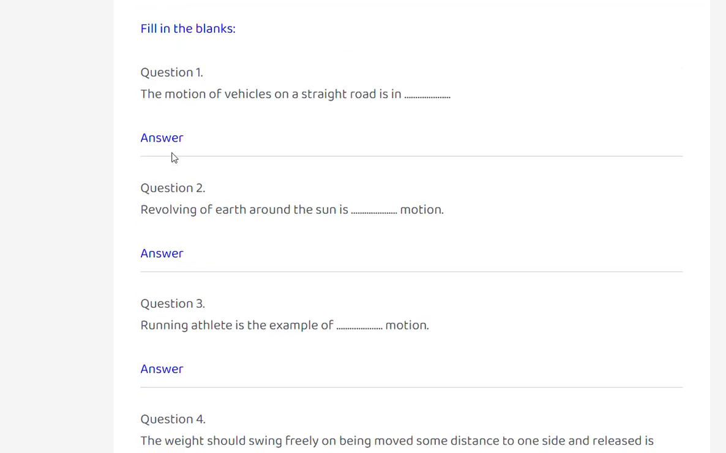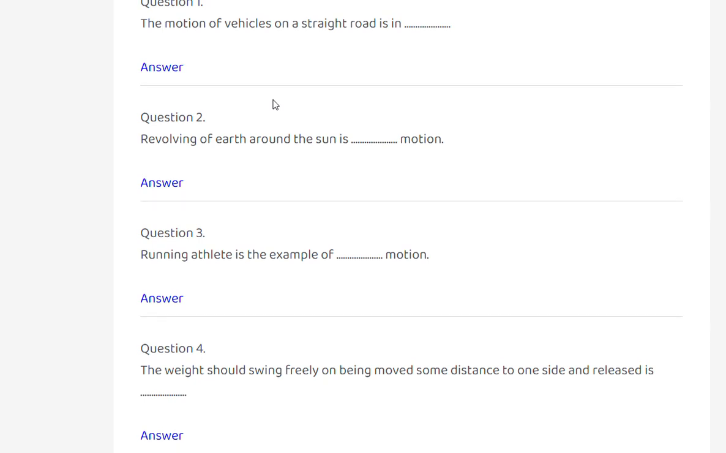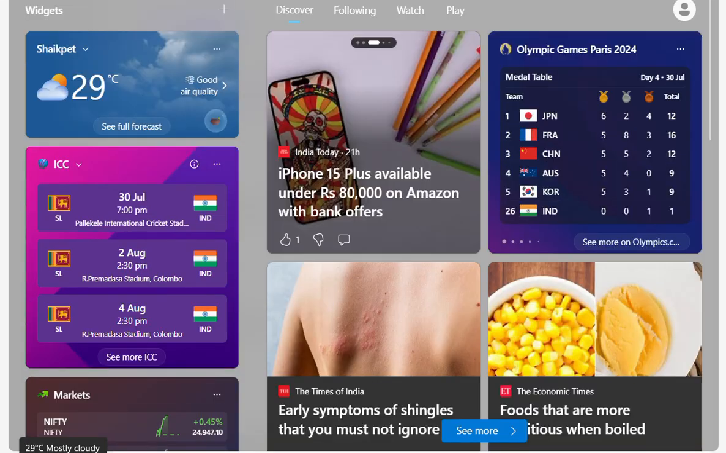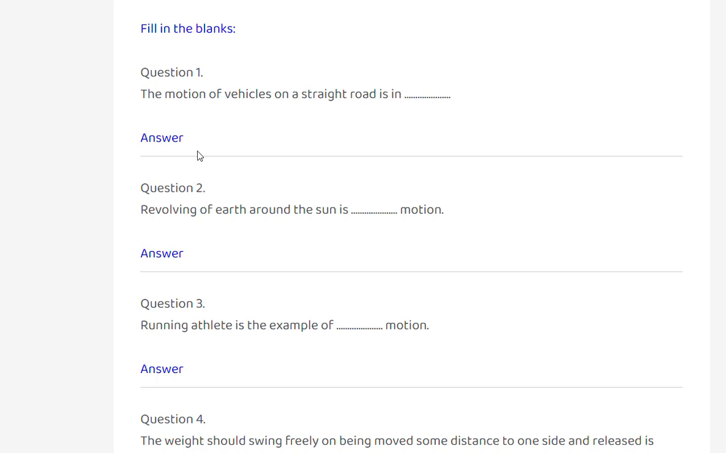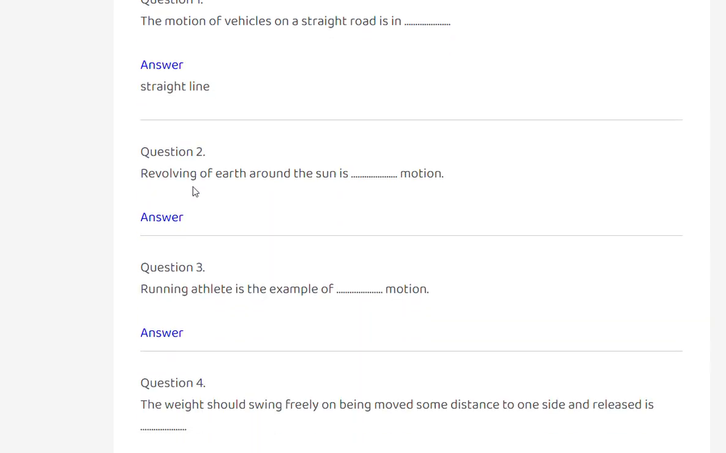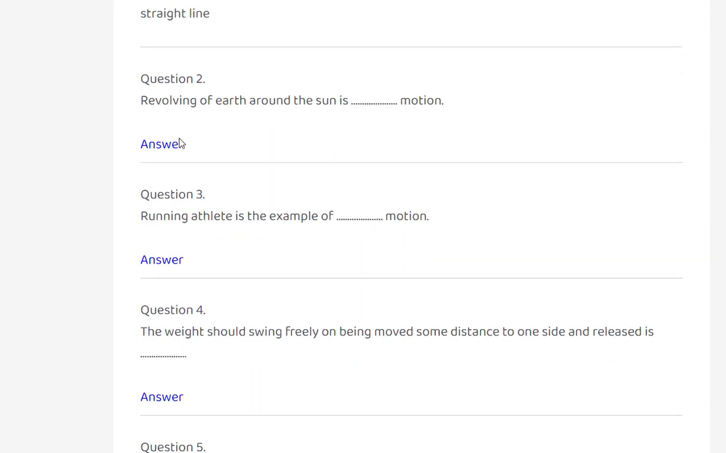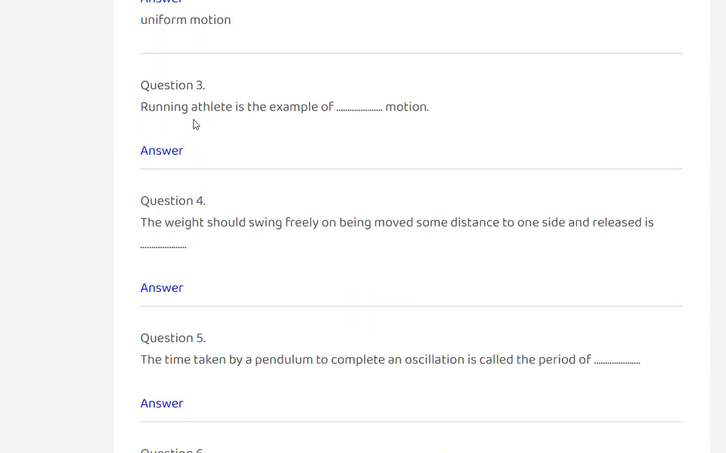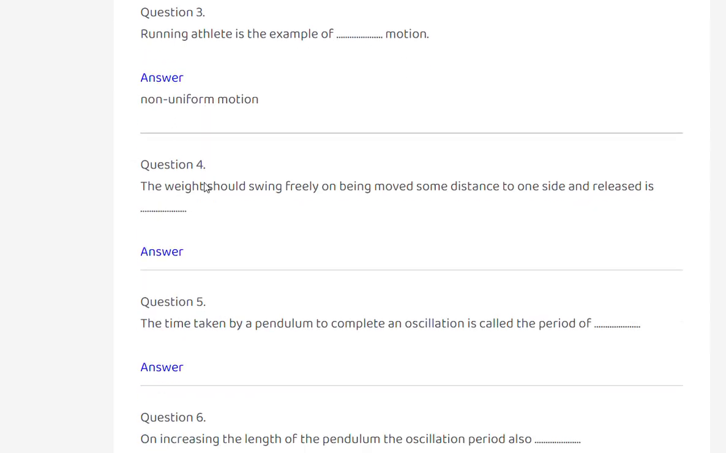True. The motion of vehicles on a straight road is in a straight line. Revolving of earth around the sun is non-uniform motion. Running athlete is an example of non-uniform motion.